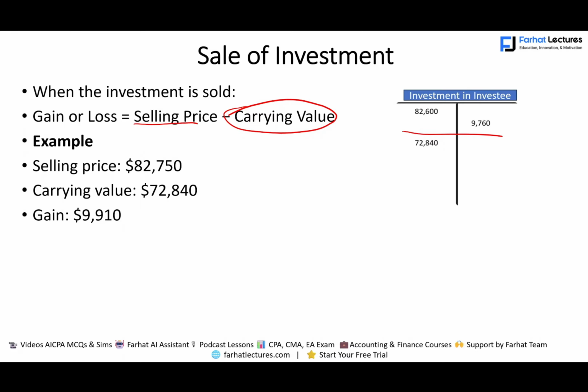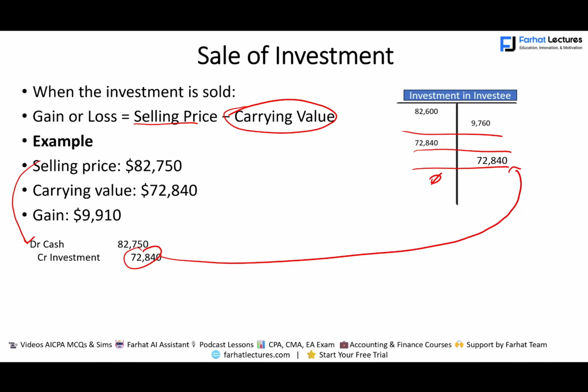Now, how do we journalize this entry? Well, first, we're going to have to eventually remove the investment. So the balance eventually will be 0. Right? But let's look at what we do. We received cash of $82,750. We credit the investment, $72,840, because we sold it. Now it goes down to 0. And we credit gain of $9,910. Now, obviously, if we sold it for less, we will have a loss.